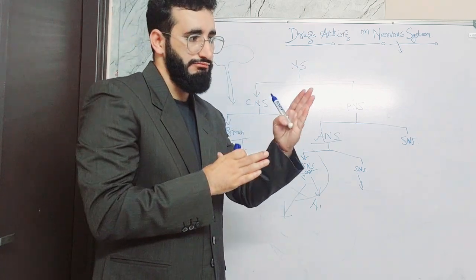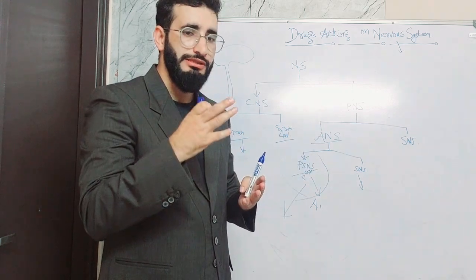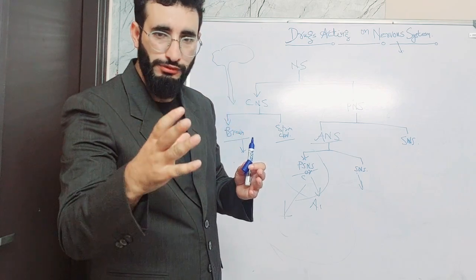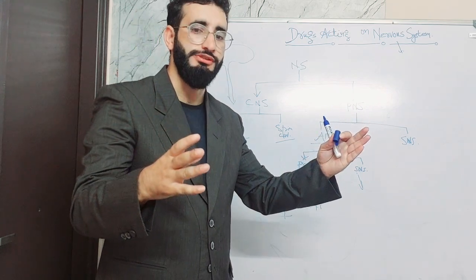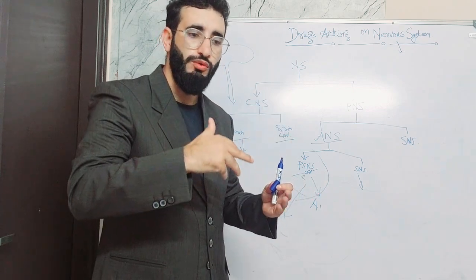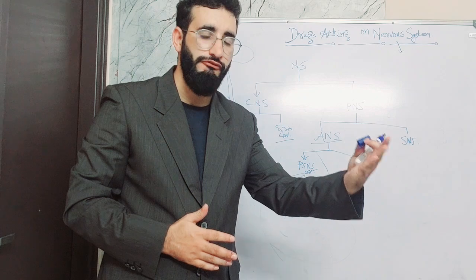And see, what is pharmacology actually? Pharmacology is a link between pathology and physiology. We give the drug in order to modify a pathological state to a normal physiological state.